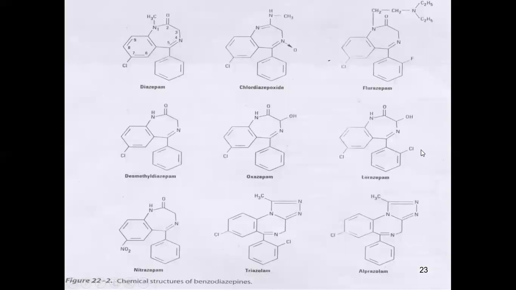Now, these are the different structures of the benzodiazepines. If we look at the structures of diazepam and chlordiazepoxide, the only difference is that the carbonyl moiety is replaced by a methylamine, and in the case of chlordiazepoxide, the nitrogen is coordinate-bonded with oxygen.